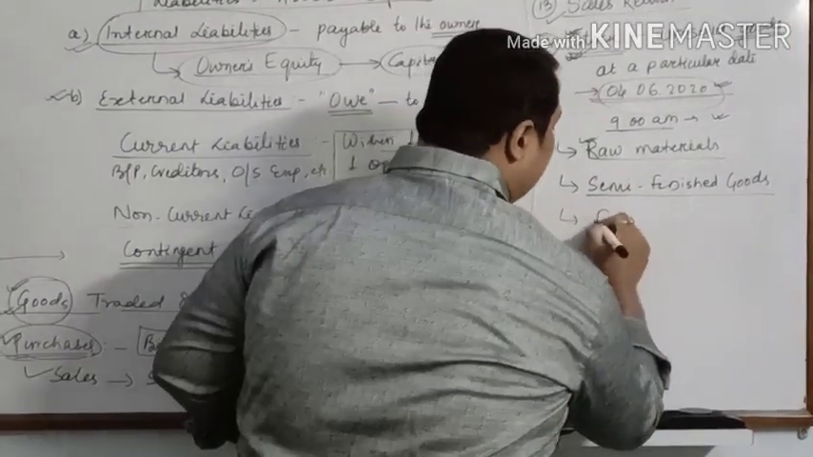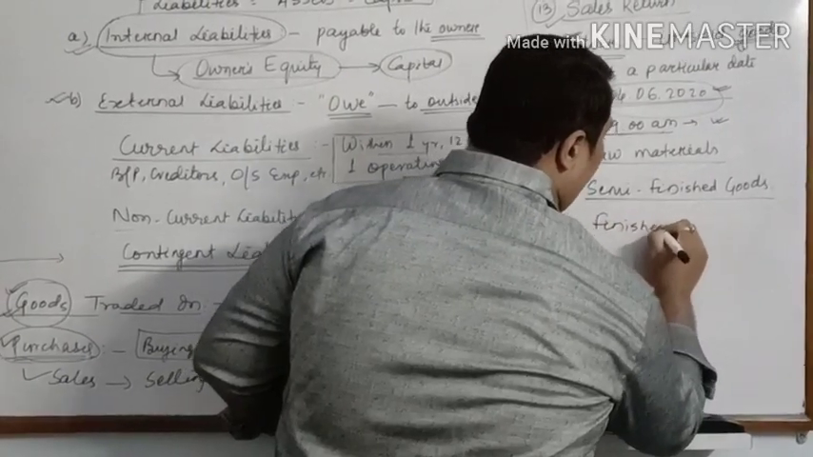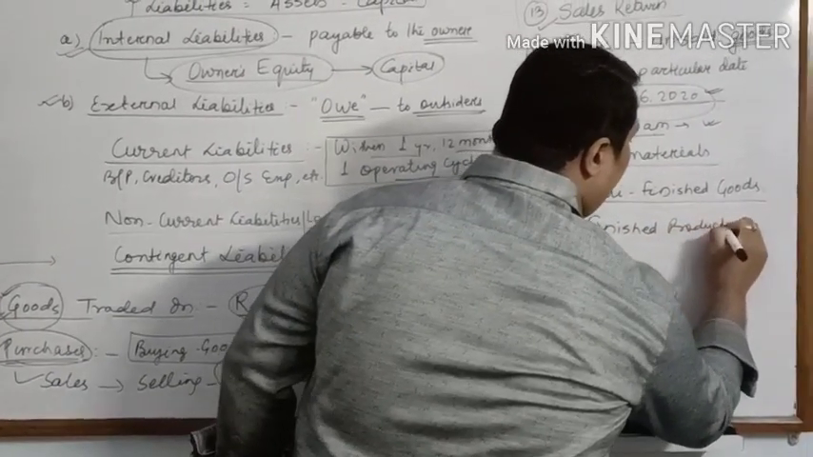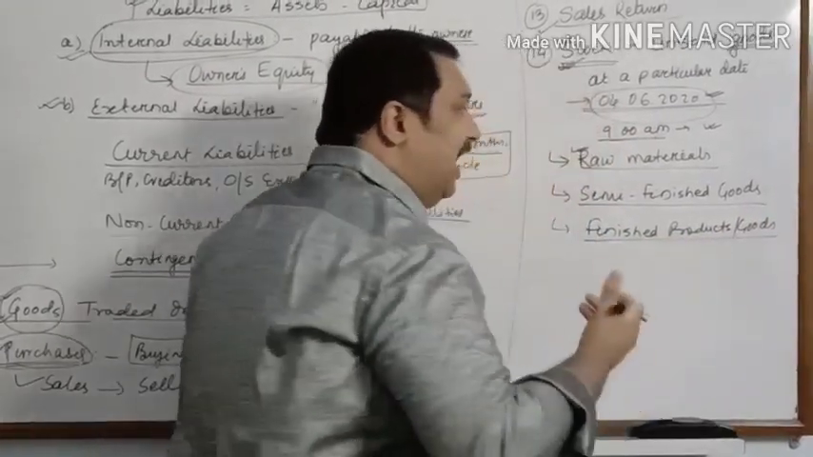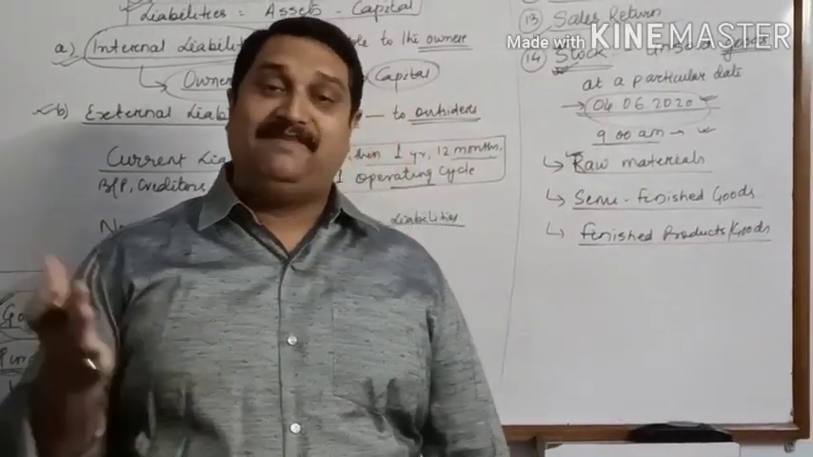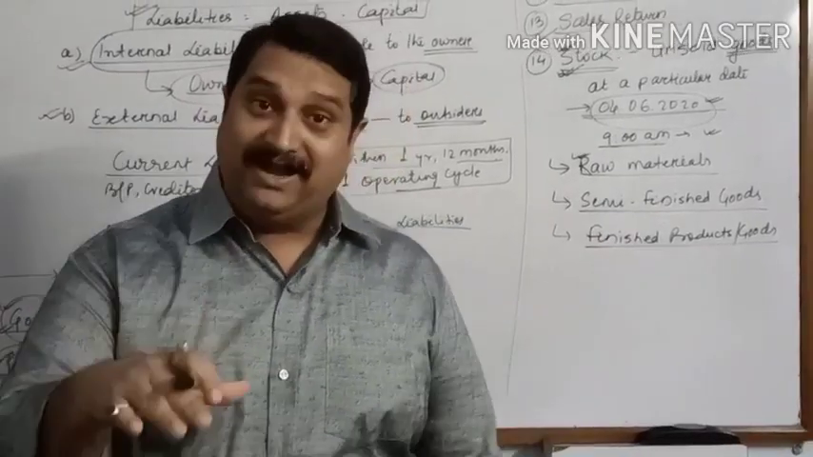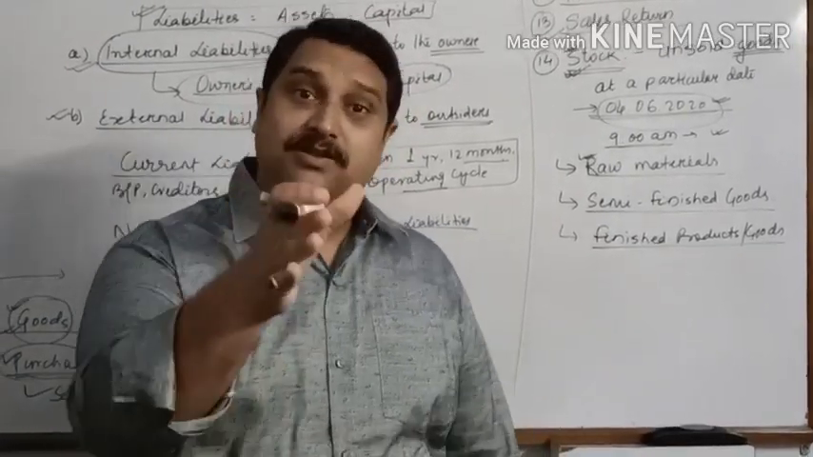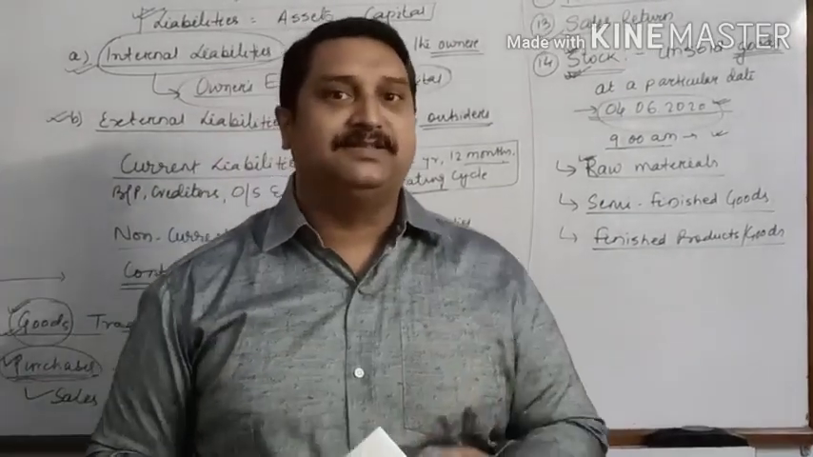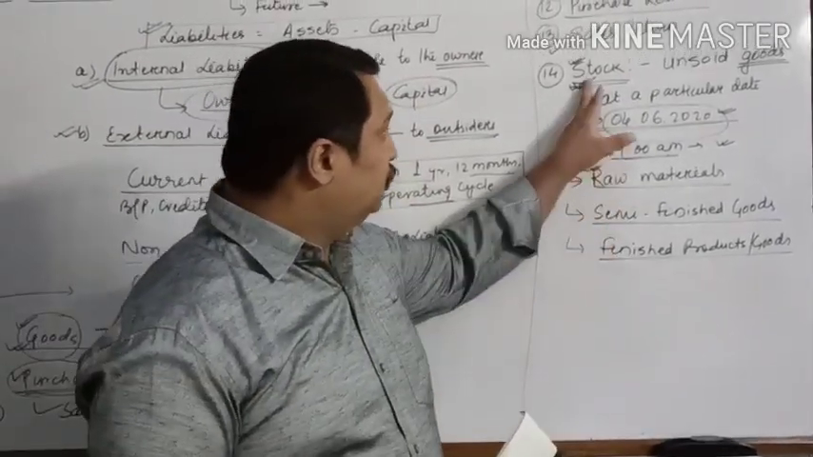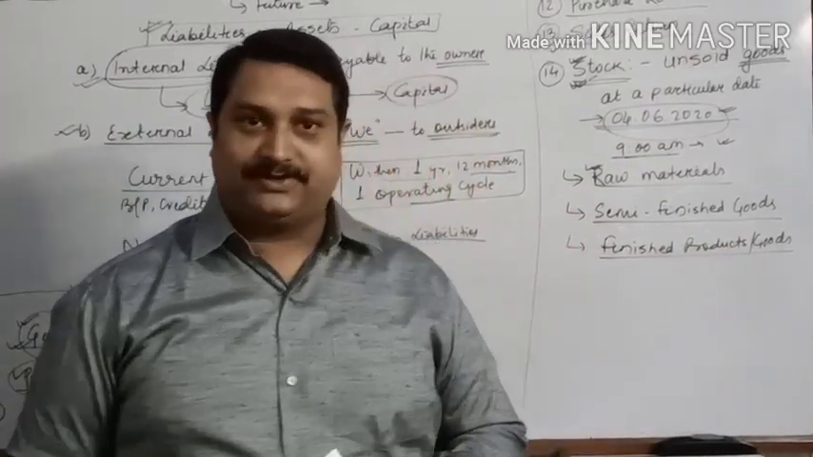And the last one is the finished products. So finished products or goods are those goods which have been produced and they are ready to be sold, but they have not yet been sold in the market. So those products will be considered as the stock of finished products.